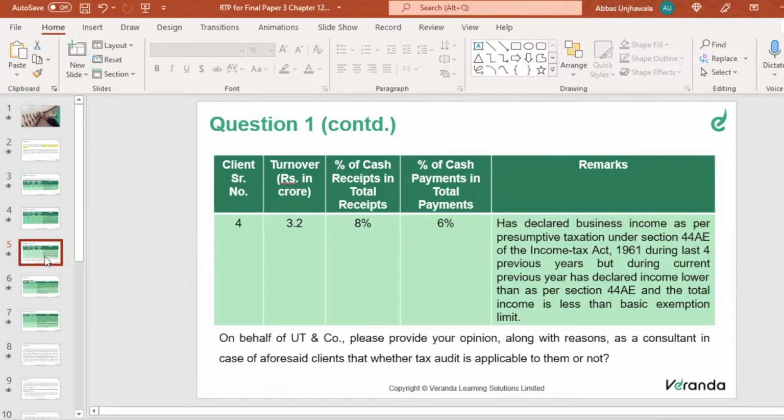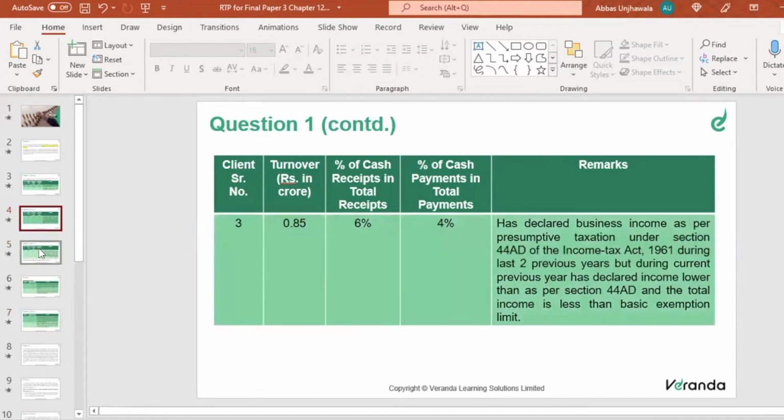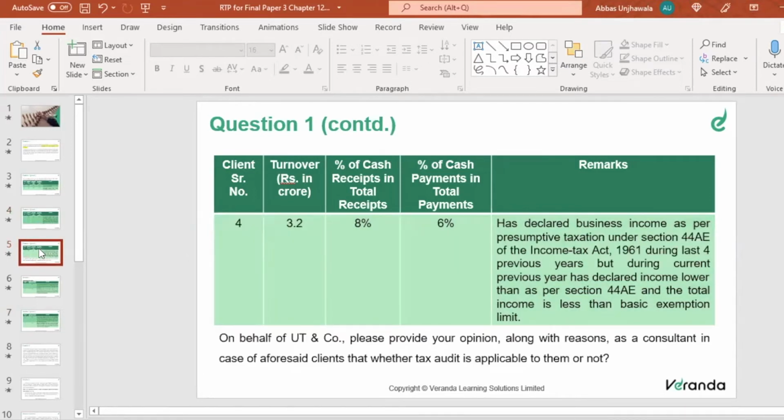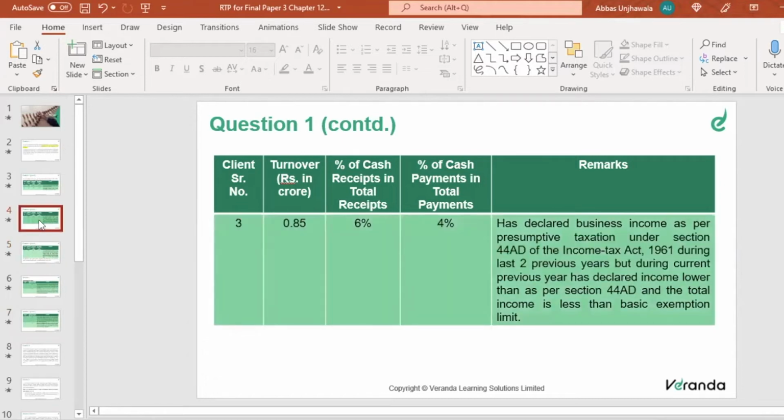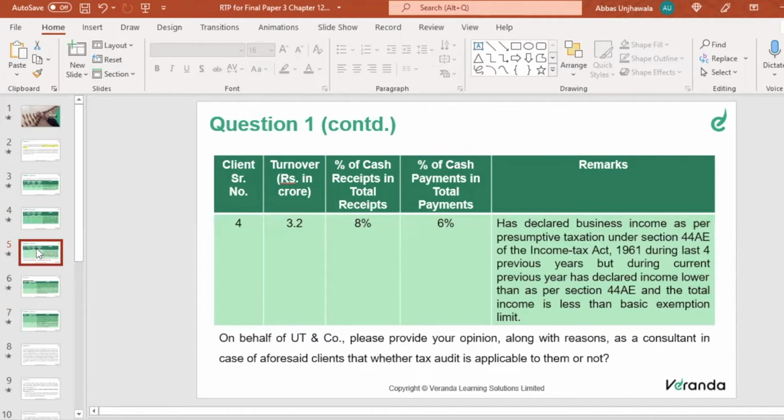limit. Now, it is the same as question number 3, actually the same question only, but the only difference is there he opted for 44AD, which is a normal presumptive section. Here it is opting for 44AE, which is a special presumptive section. Now this presumptive section says that if you're not opting for presumptive income, and if you're declaring an income lower than the presumptive income, you will have to do mandatory tax audit under 44AB of